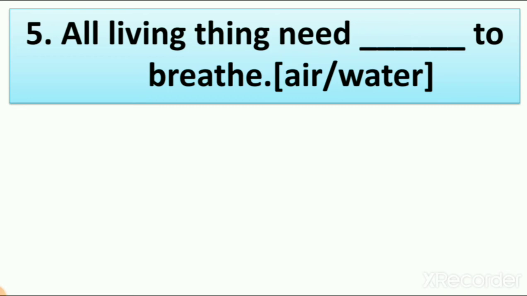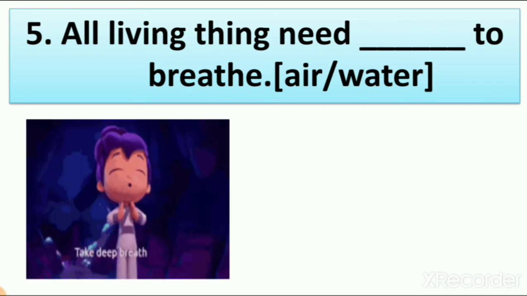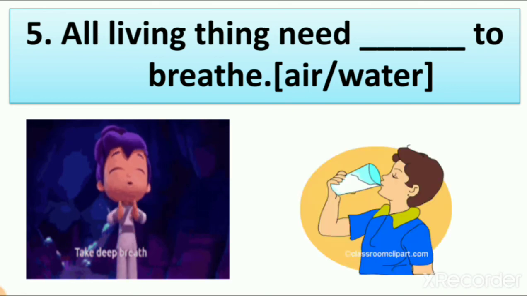But how do you know that air is all around us? Because we are breathing every second. So when you breathe, it means air is all around us. Here you can see two boys. One boy is breathing in the first picture. In the second picture, the boy is drinking.